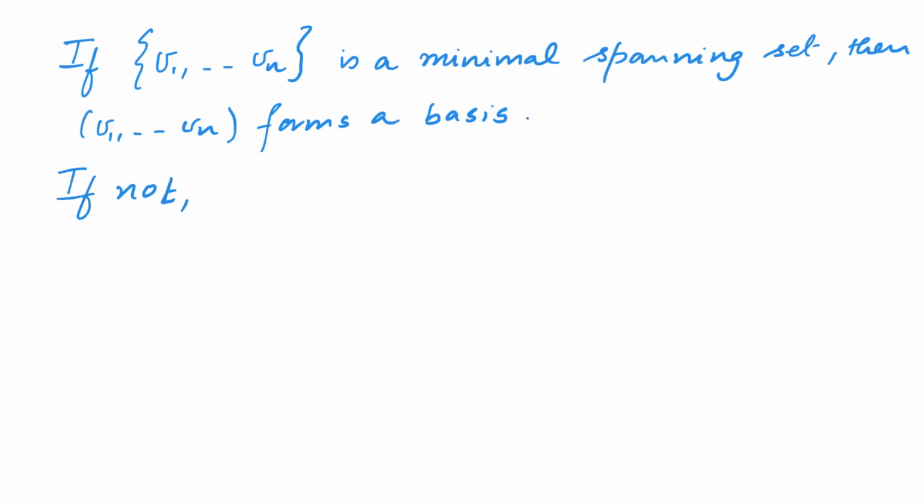If this is the case, then there exists Vi1, Vi2, etc. up to Vik, where i1, i2, ik, etc. are numbers such that 1 is less than or equal to i1, is strictly less than i2, is strictly less than i3, etc. up to ik, and ik is less than or equal to n.